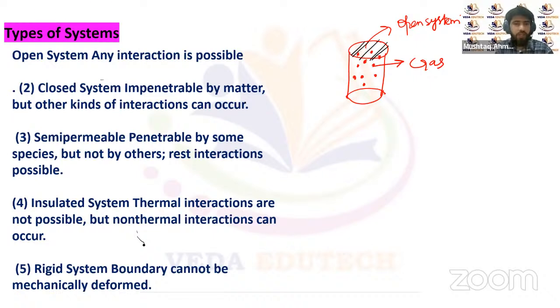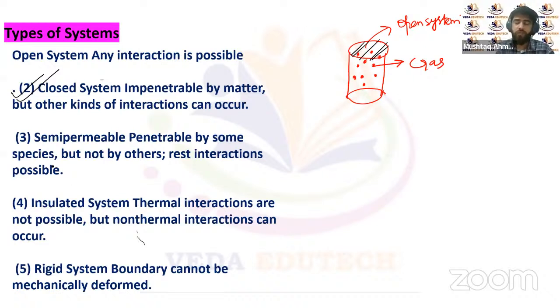Exchange of matter is not possible in closed systems. Only exchange of heat energy is possible between the system and the surroundings, and such systems we call closed systems.